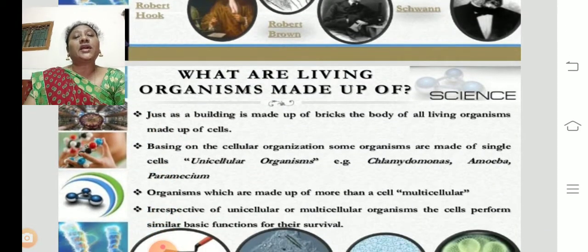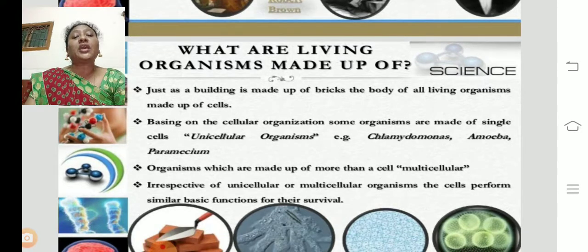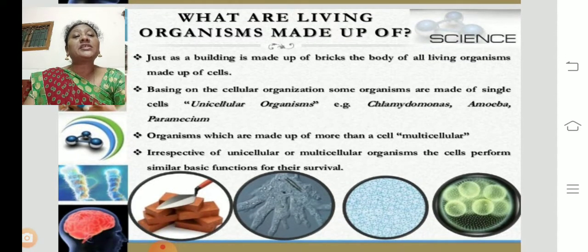Now let us see what living organisms are and how they are made up. Just as a building is made up of bricks, the bodies of all living organisms are made of cells. To construct a house, we settle the bricks one by one in an orderly manner to construct the walls. In the same manner, cells are arranged one by one to form the organism. So as a building is constructed by bricks, the organism is made by cells.